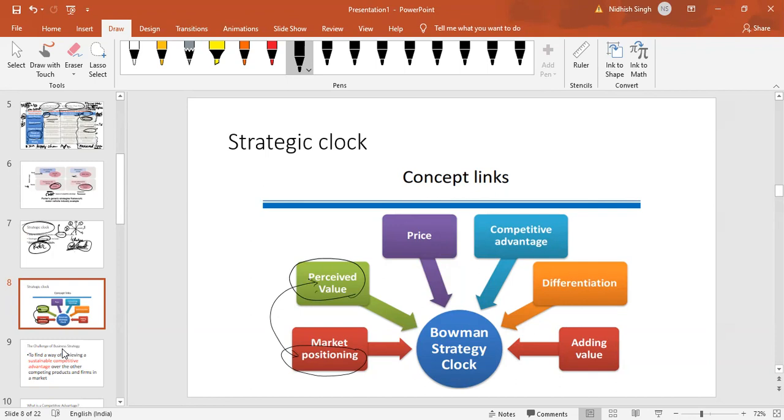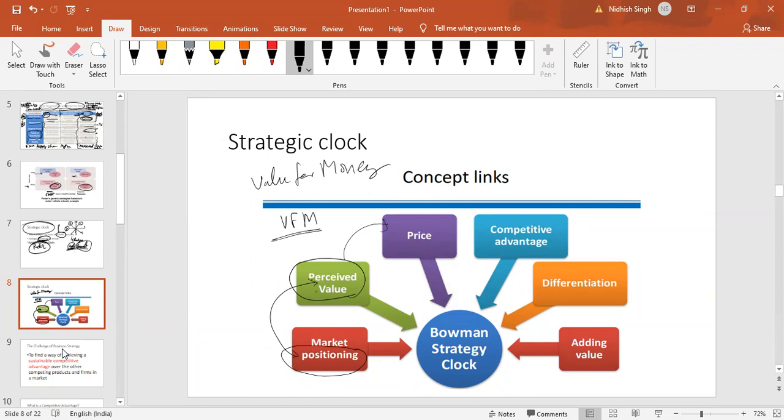Value always goes hand in hand with the price, right? I hope you remember the word from the performance management paper, VFM. Value for money.